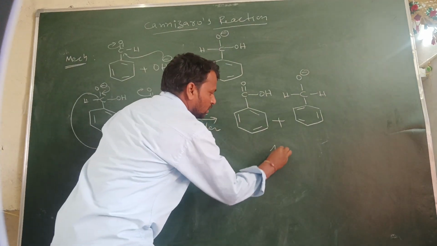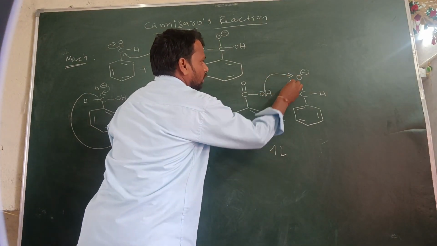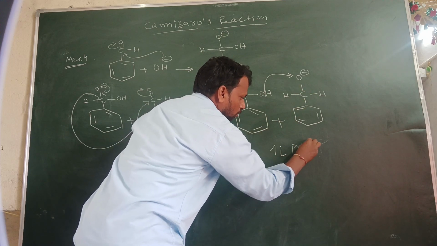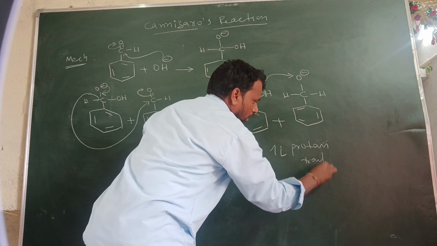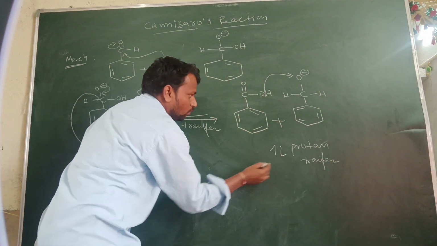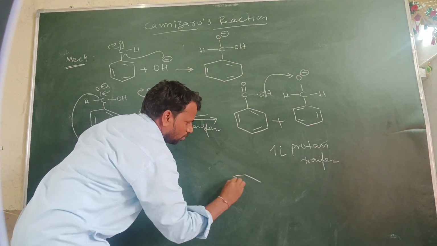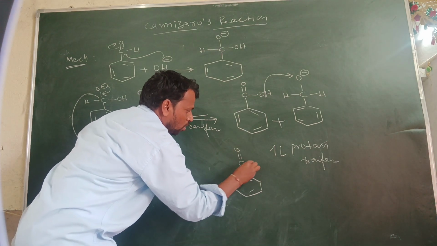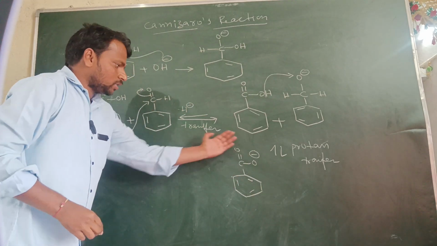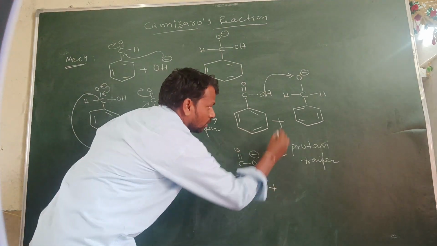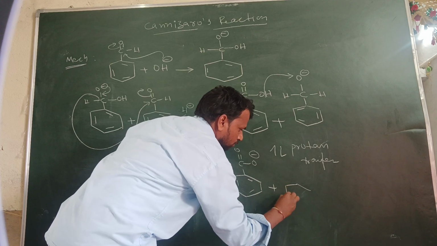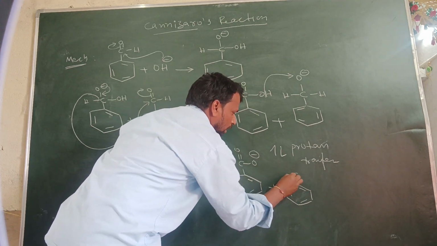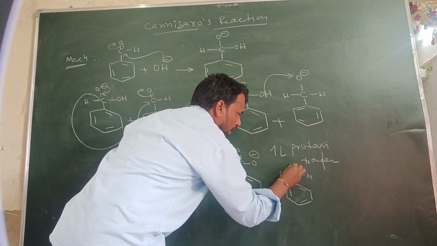In the next step, proton transfer takes place onto the other species. So a carboxylate anion plus alcohol is formed like this: C double bond O minus, and here CH2 and OH.